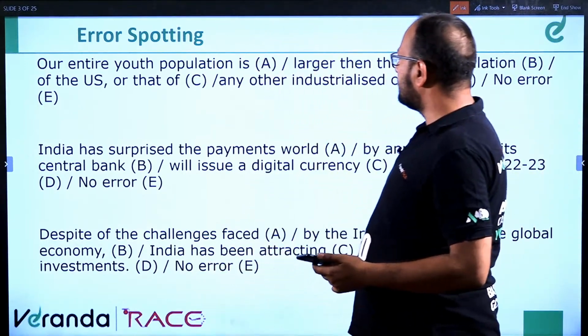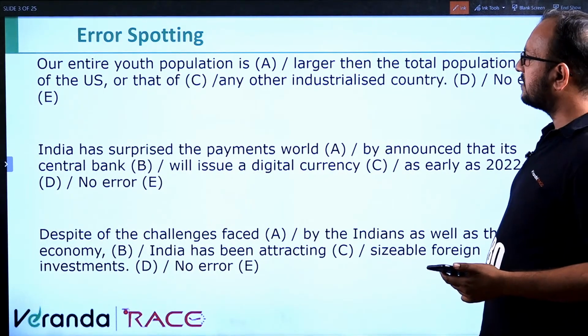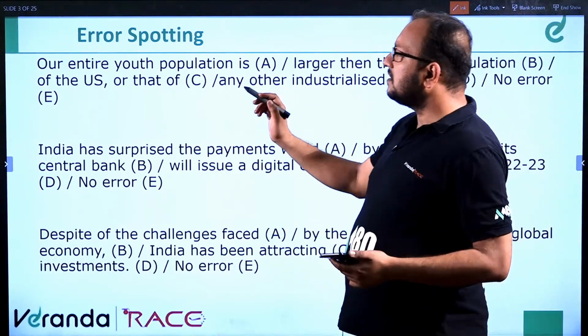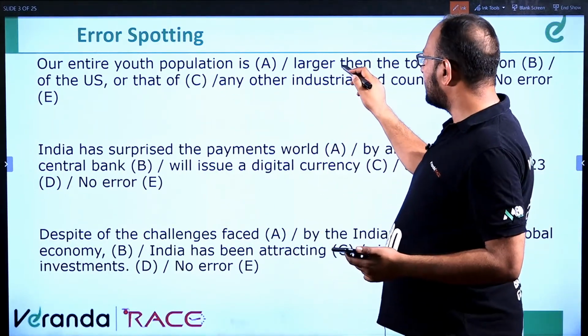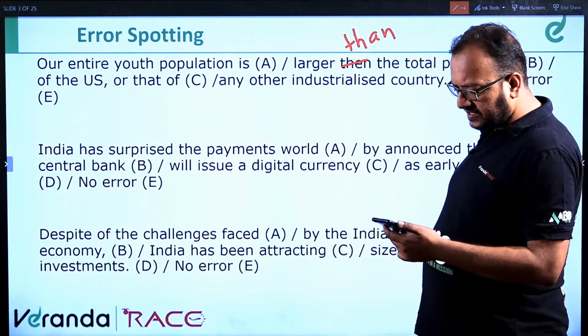Our entire youth population is larger than the total population of the US or that of any other industrialized country. Our entire youth population is larger than. It should be "than", not "then". It should be than. Fine?